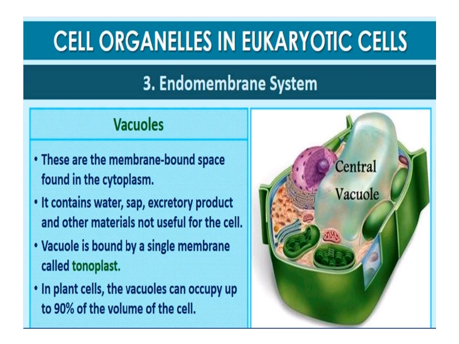Vacuoles. The vacuole is the membrane-bound space found in the cytoplasm. It contains water, sap, excretory products and other materials not useful for the cell. The vacuole is bound by a single membrane called tonoplast. In plant cells, the vacuole can occupy up to 90% of the volume of the cell.